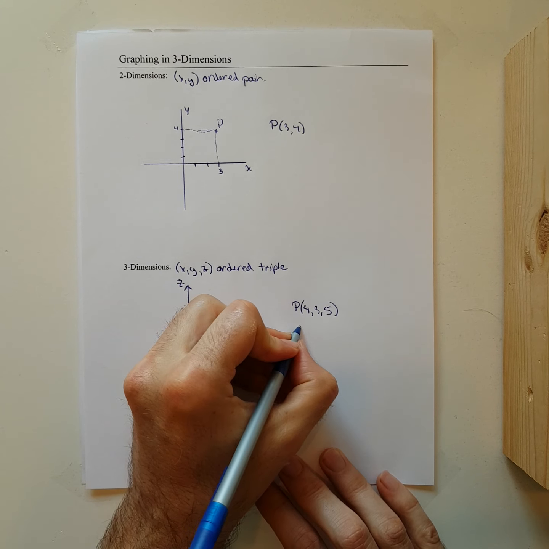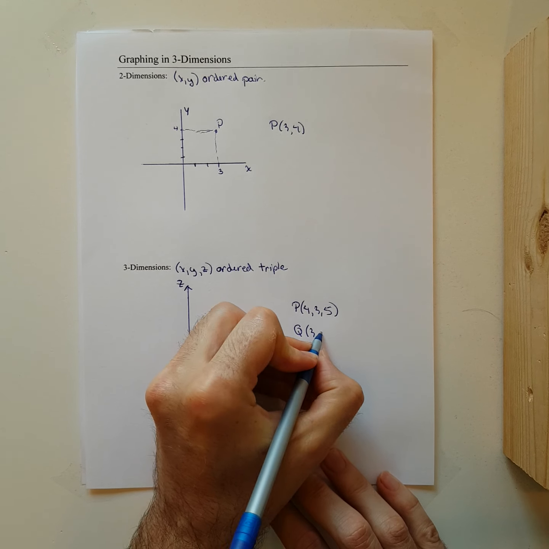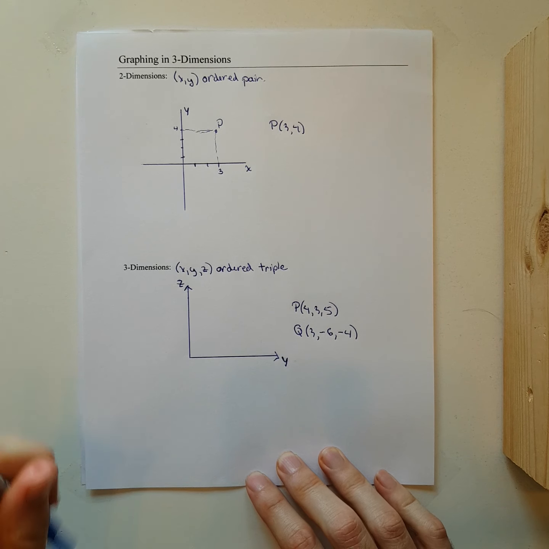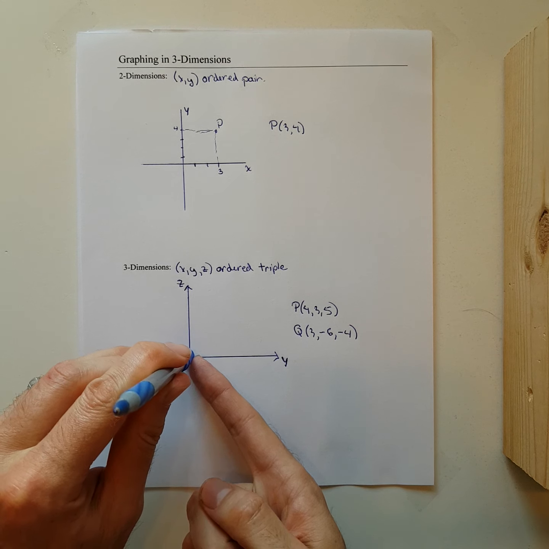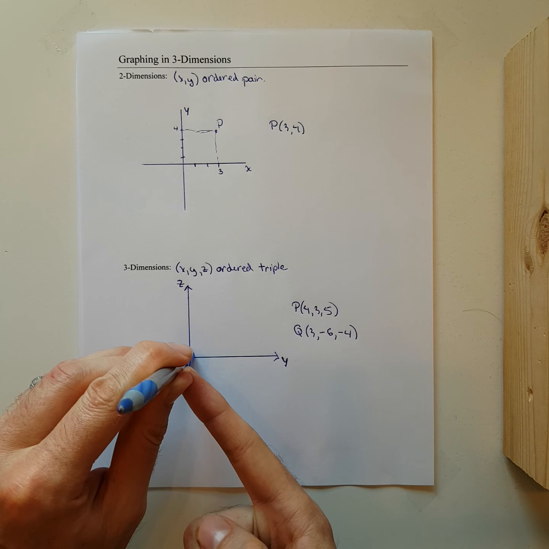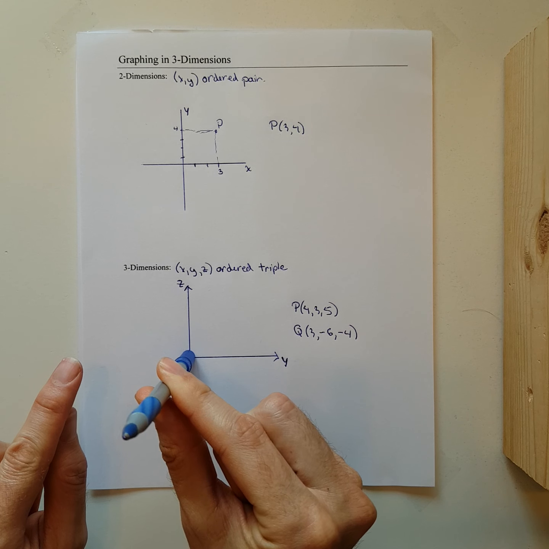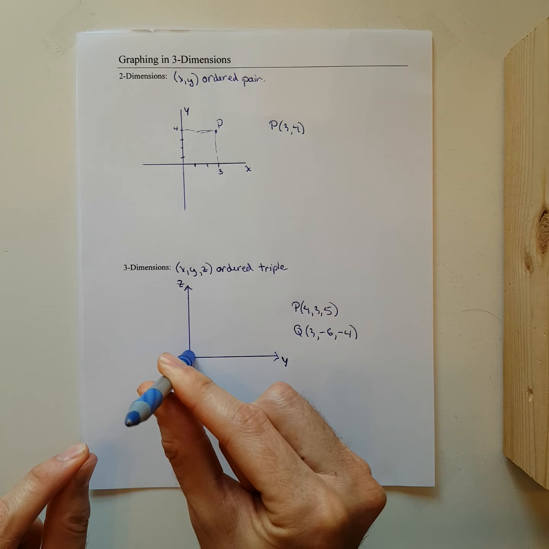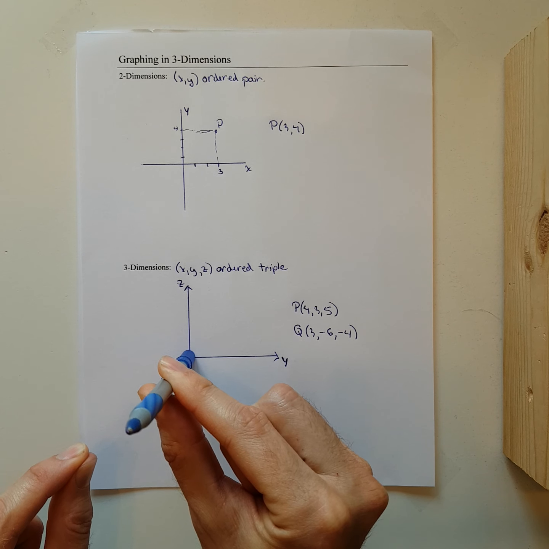We could also have a point, say, like Q. Q, let's say, has coordinates 3, -6, -4. So if I try and interpret that in 3 dimensions, this is telling us I want to come out of the page 3 spaces, negative meaning I want to go to the left 6 spaces, and then -4 meaning I want to come down 4 spaces. And we've just located this point that's floating in space right about here.